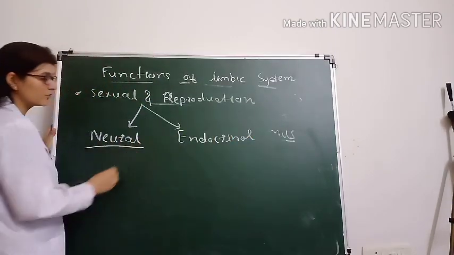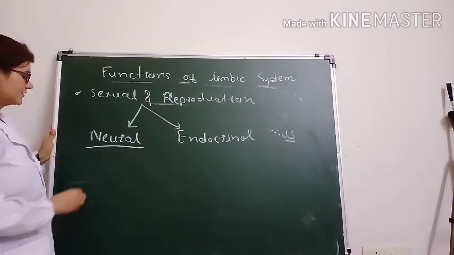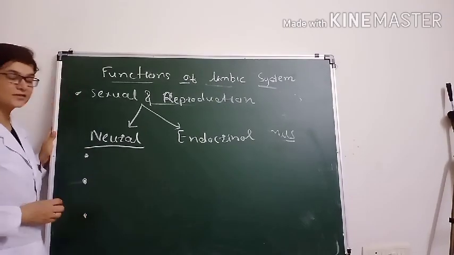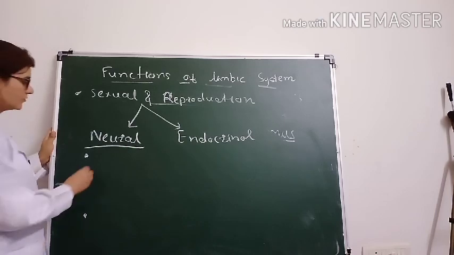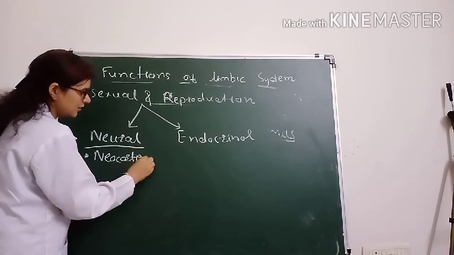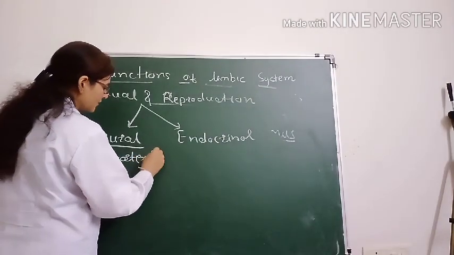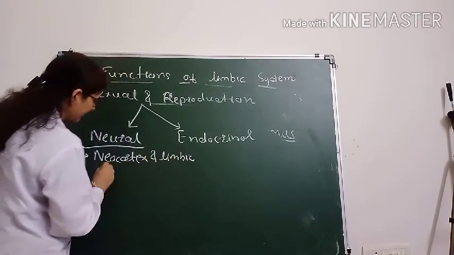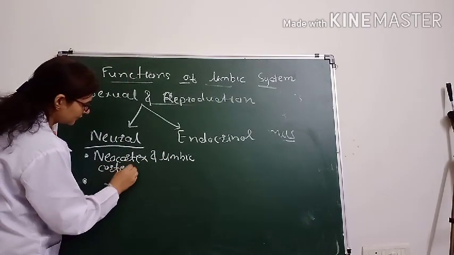See, in the neural control, we already know that three anatomical structures of the limbic system have a major role. One is the neocortex and the limbic cortex. The neocortex is not part of the limbic system, but it is involved together with the limbic cortex.